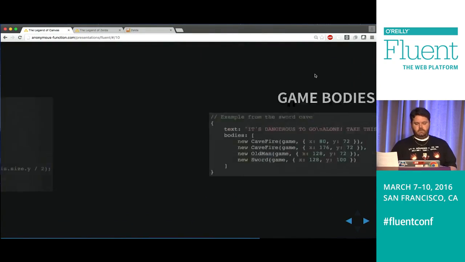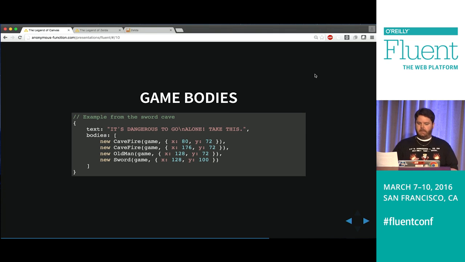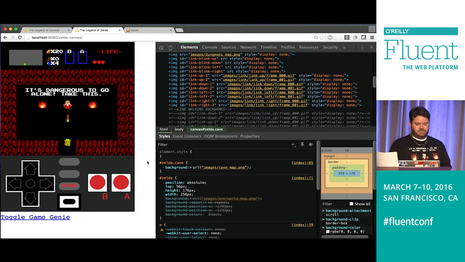Okay, so let's build on top of that. When Link walks into another screen or a cave, a cave in this example, we have to say, okay, what are the elements that we want to render when we do the screen transition? So we're going to go back into the cave one more time so you guys can kind of see this.